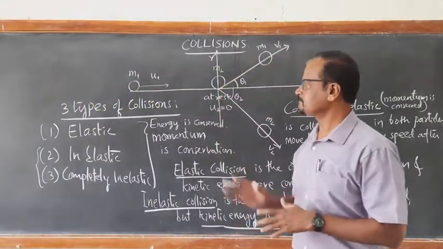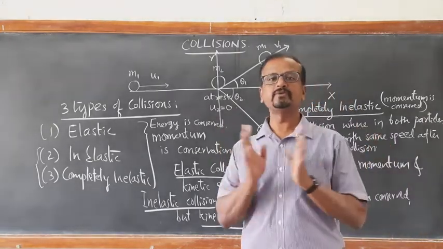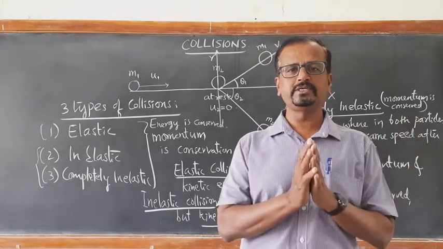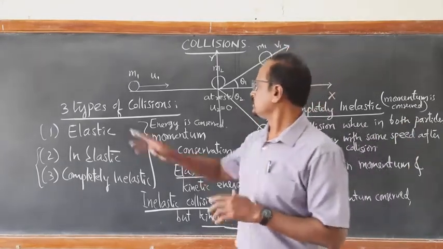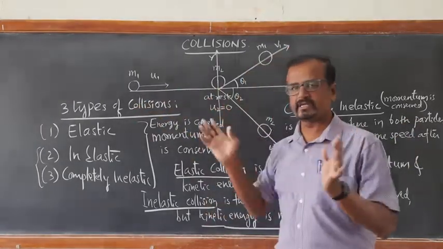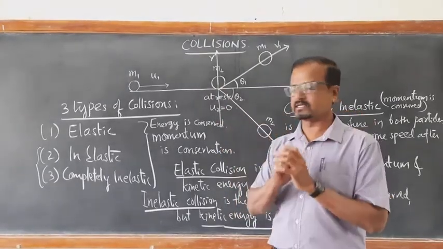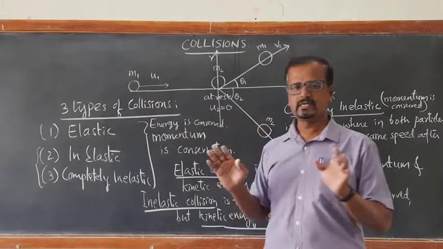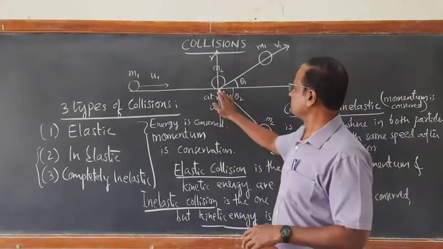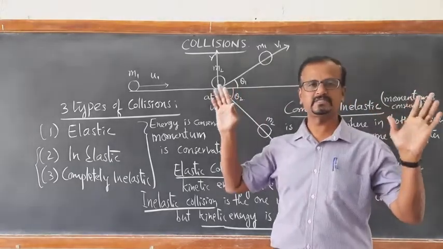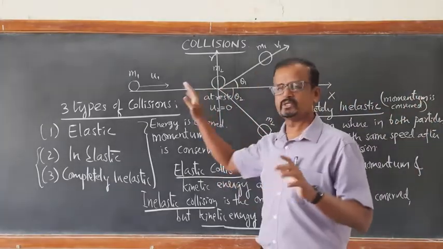First, let us learn collision in one dimension, the simple case. Means two masses M1 and M2 colliding with each other. After collision, both the particles move along the same axis, the same line, without changing direction.